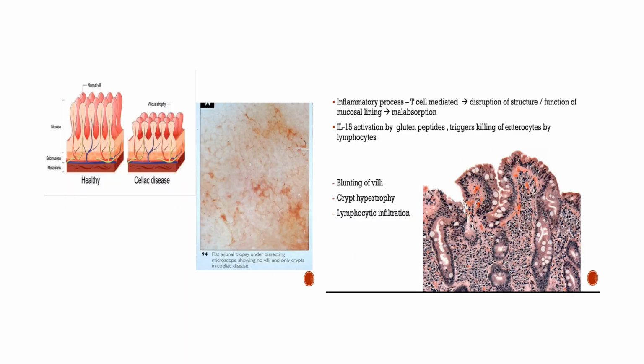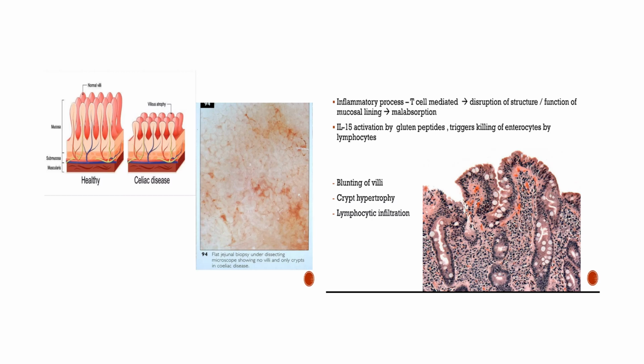This is another slide which shows a healthy intestinal mucosa and a mucosa of a patient with celiac disease. You can see the villus atrophy. The size of the villus has been reduced. The inflammatory process, which is mediated by the T cell, causes the disruption of the structure and function of the mucosal lining that will lead to malabsorption.